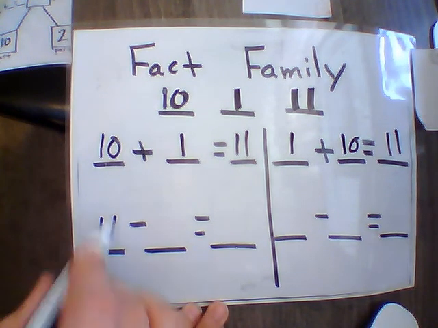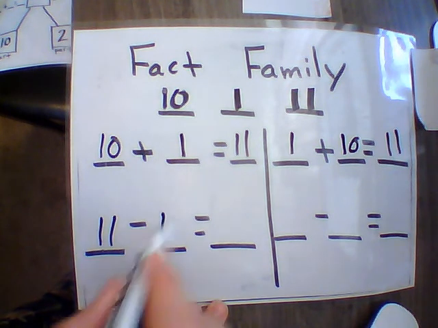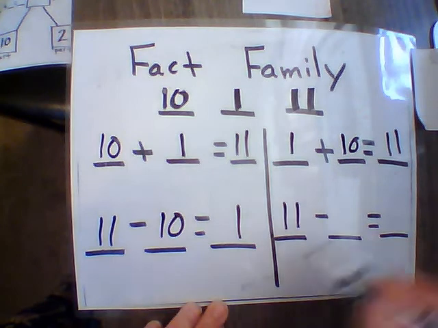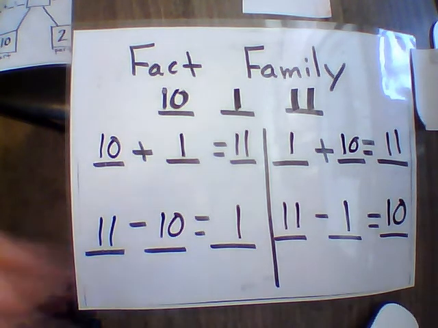So remember, starting with that whole number, which is the larger number, is the 11. 11 minus 10 equals 1. And 11 minus 1 equals 10.